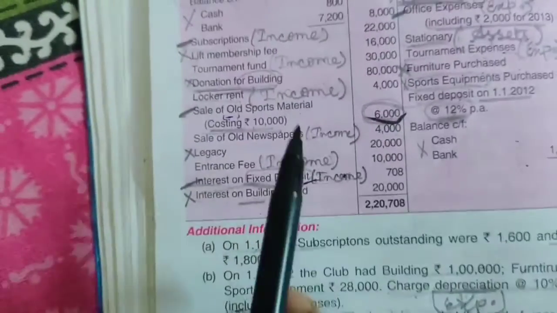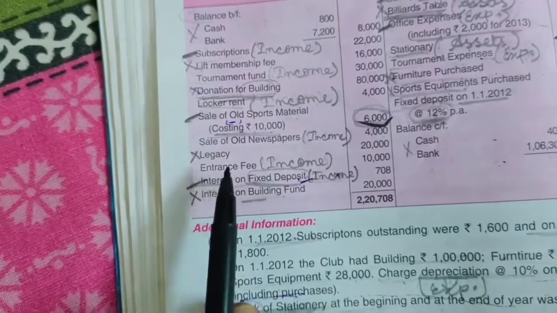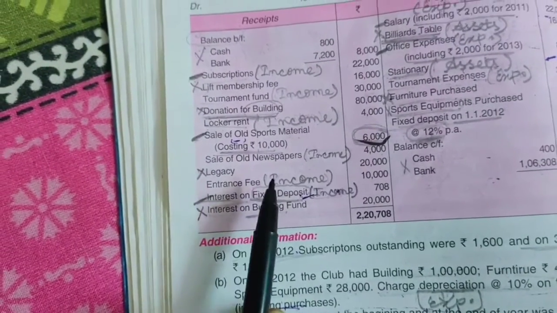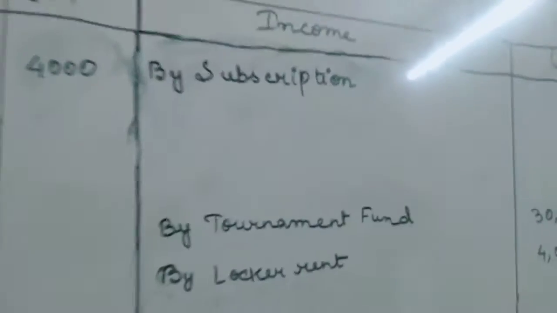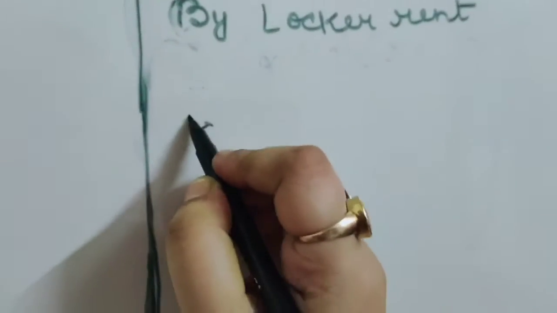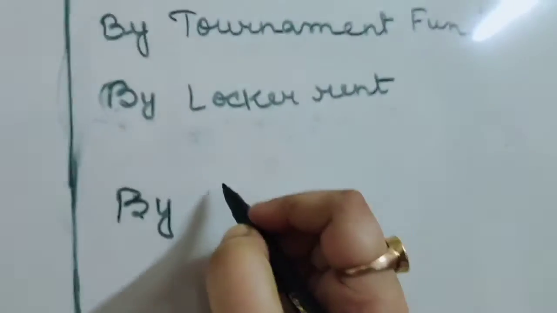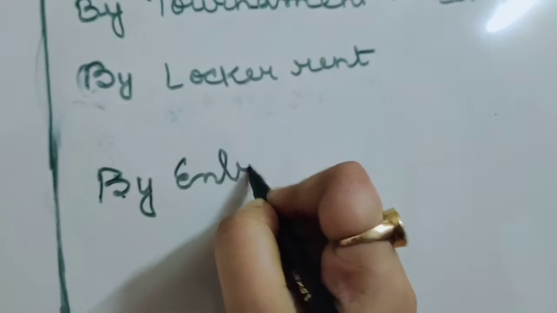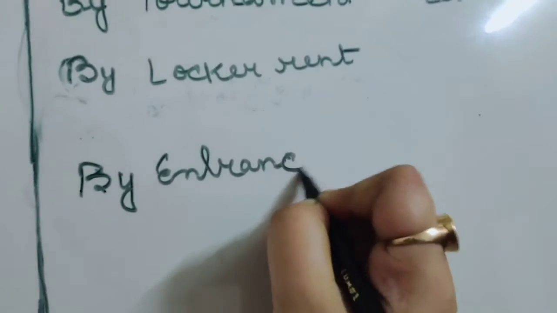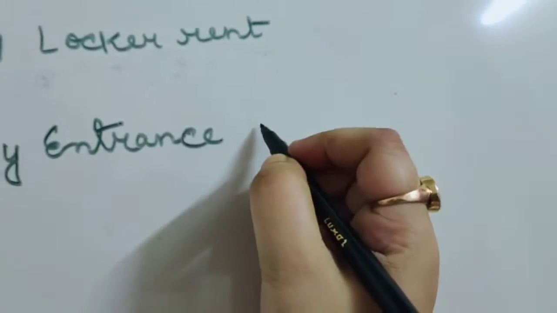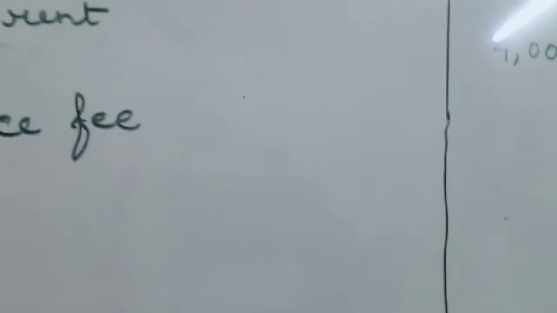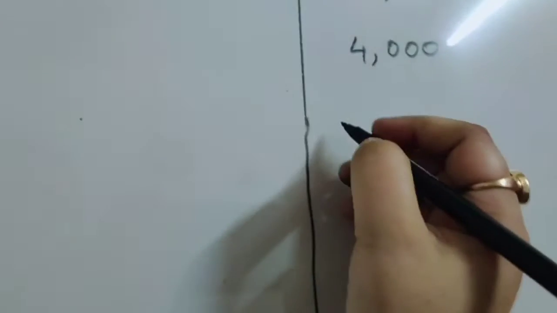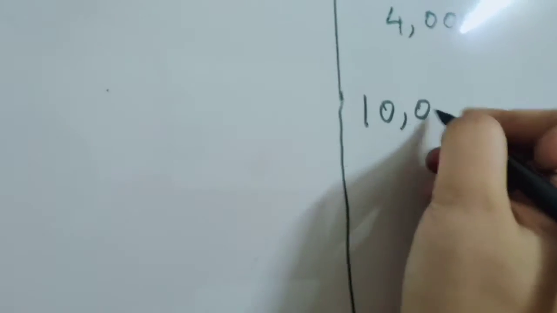Next we have legacy. So legacy won't come. Again we have entrance fee. Entrance fee is an income, so that one we will directly record on the income side. So we'll write by entrance fee, the amount is 10,000, so we'll write here 10,000.